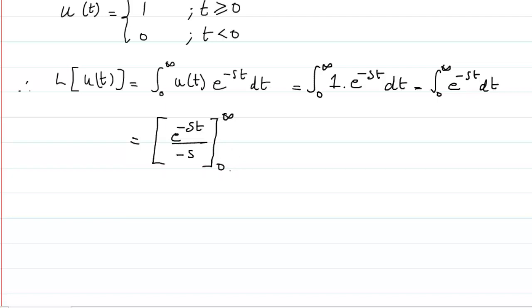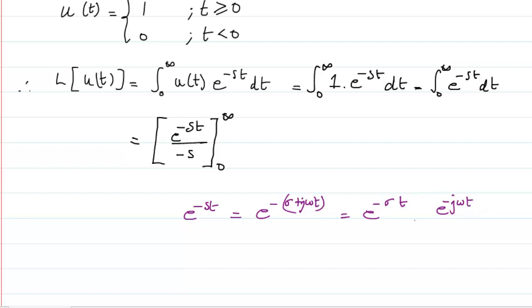Now what I want you to look at here is, if I write e raised to power minus st as e raised to power minus sigma plus j omega t, the e raised to power j omega t you can leave out. e raised to power minus sigma t is what is important, because the magnitude of e raised to power minus j omega t is always 1.